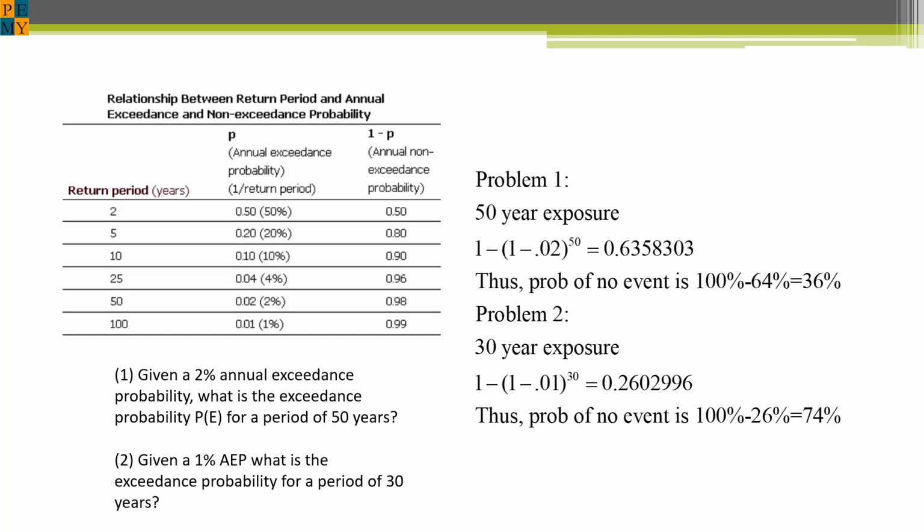I chose this problem because for flood insurance, the basic MRI is 100 years, and the flood insurer hopes that no event in 30 years occurs, which is the average mortgage lifespan.